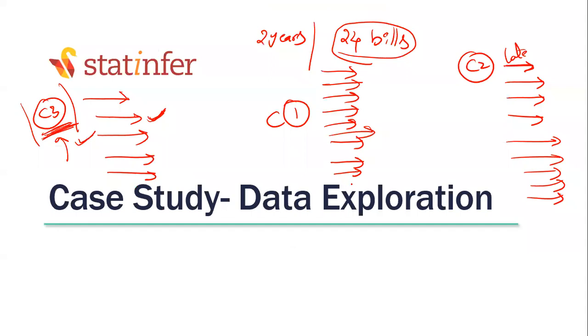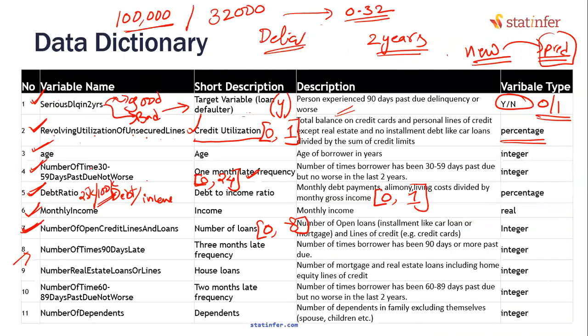The example that we discussed here is 24 bills are generated, 1 month late, but you missed 1 month, second month also missed, third month you paid. Don't you think this is even riskier? This guy is missing the deadline, a little bit more risky compared to your 30 DPD. Similar to DPD, which means 30 days past due, this is 90 days past due. Out of 24 bills, how many times have you paid late? Not only 1 month late, not only 2 months late, 3 months late. How many times has that happened?